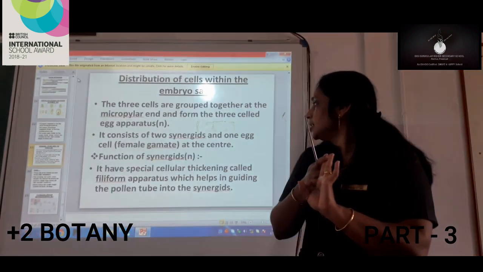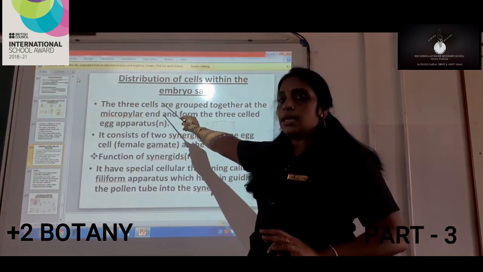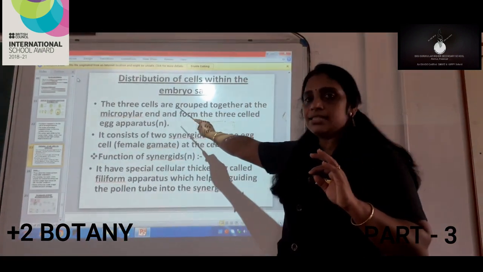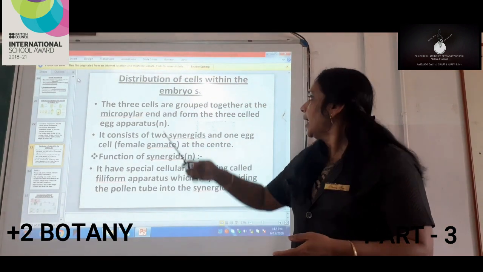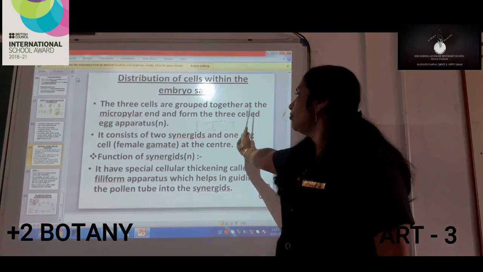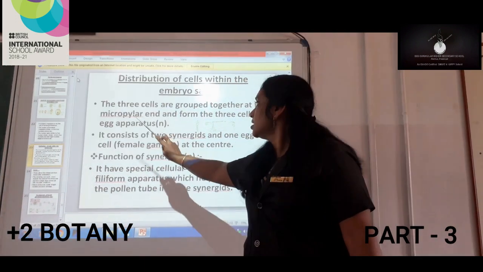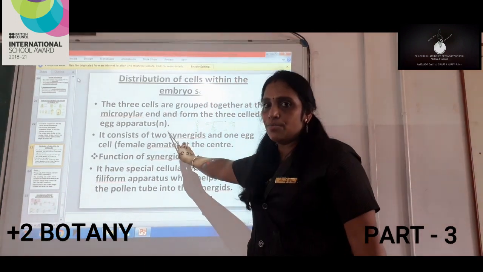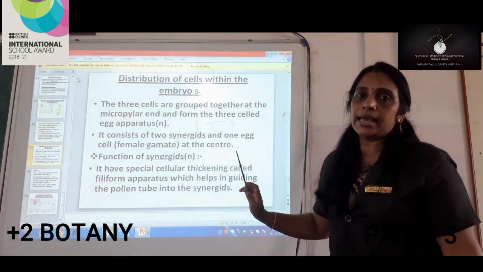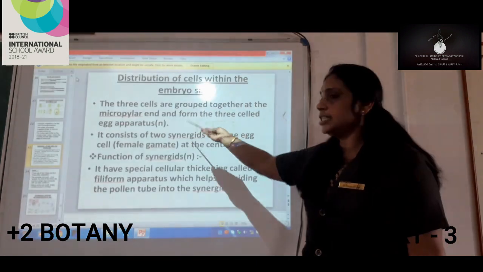Understood? Related to synergids, I will be explaining here itself. So again I will repeat. Out of 8 cells present in the sac, 3 cells come together in a group and arrange themselves at the micropylar end, forming a 3-cell egg apparatus, which is n in number. This is very important. You have to study each of these carefully, as when we see the examination paper we can see these questions there.